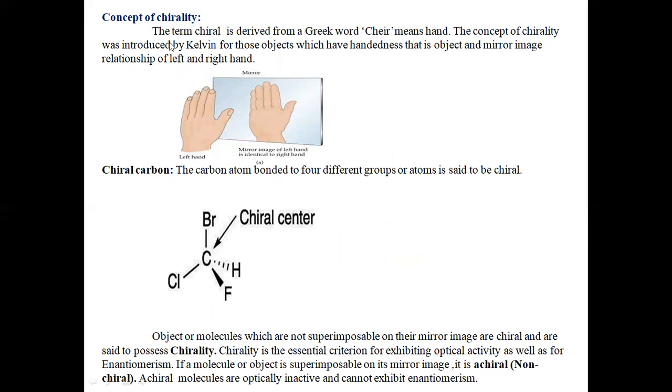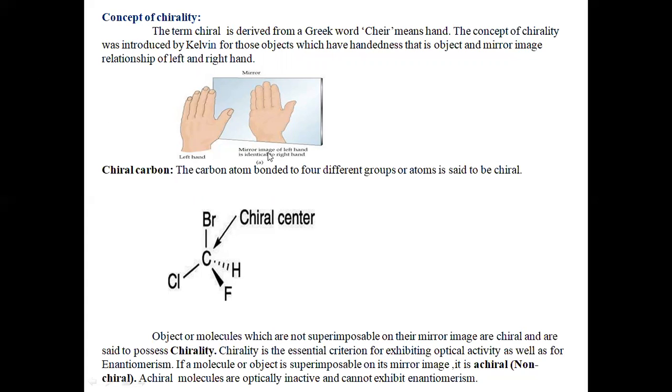Next we have the concept of chirality. The term chiral is derived from the Greek word chir, which means hand. The concept of chirality was introduced by Kelvin for those objects which have handedness, that is, the object and mirror image relationship of left and right hand. Chirality is a property of objects, or we can say compounds. This concept was first introduced by a scientist called Kelvin. He introduced this concept using the example of the mirror relationship of the left and right hand.